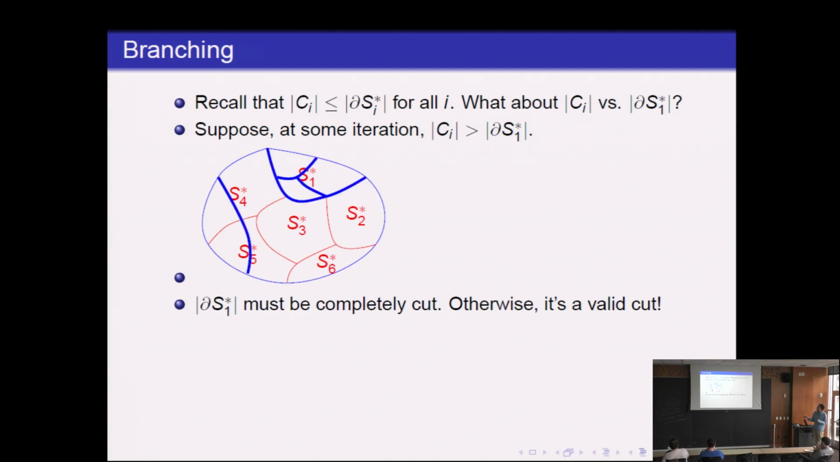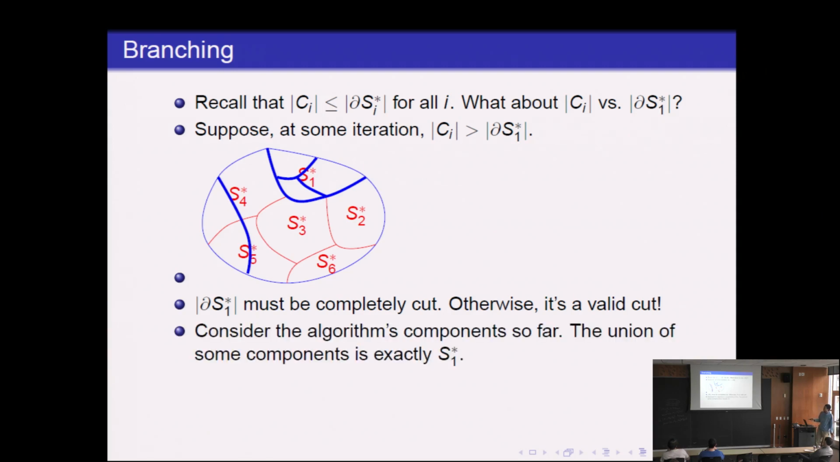So that means the cuts that greedy makes must look something like this. It must have completely cut the boundary of S1. It might have cut S1 into multiple pieces, and it might have made some cuts outside. But it's made at most k minus 1 cuts, because that's how many cuts greedy makes. So if we consider the components of greedy, there are at most k components, and we know the union of some subset of these components, in this case these three, comprise S1 exactly.